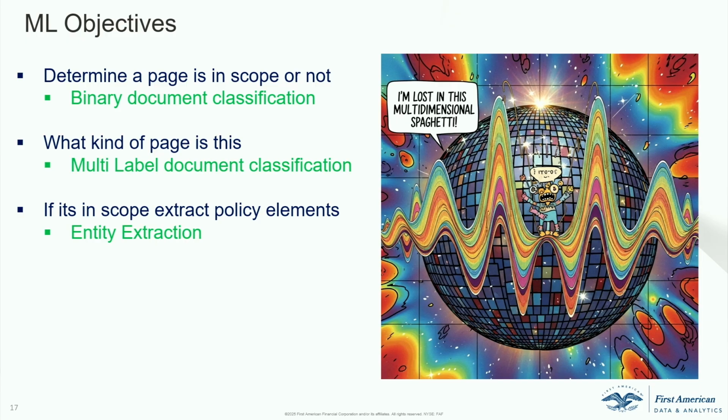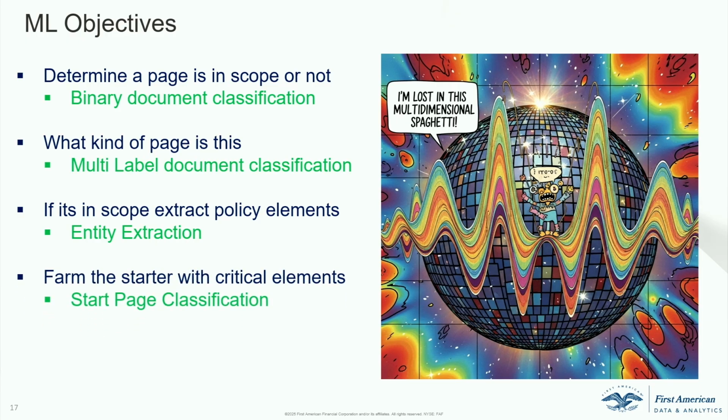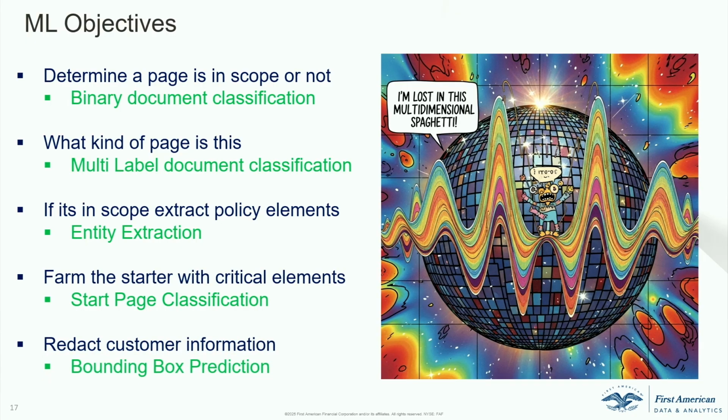right? And then I talked about how we have to split the starter itself, right? So this is like a start page classification task where you have, let's say, 10 pages, but not all 10 pages are good, right? So you want to form the starter exactly where it belongs, right? And then you want to redact the customer information. It's almost like an object detection task where you want to redact the customer information from the pipeline.